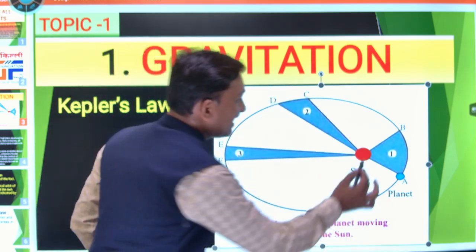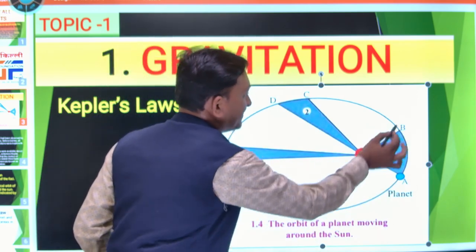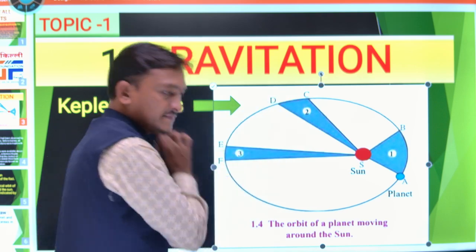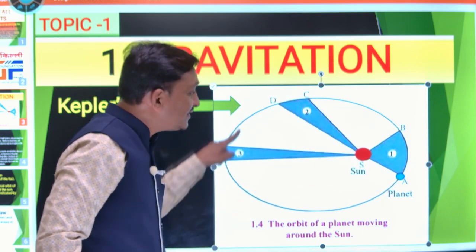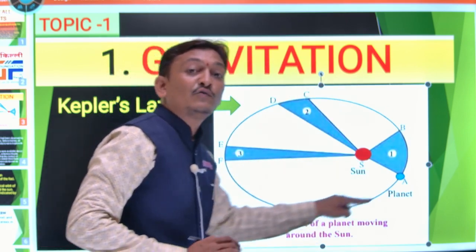This is the line joining the sun and the planet, right? Here A, B, C, D, E, F. This is the position of the planet while the planets are continuously revolving around the sun.